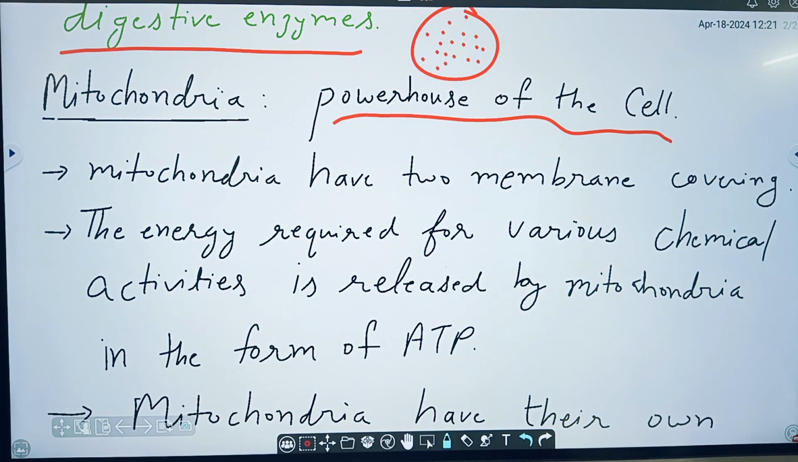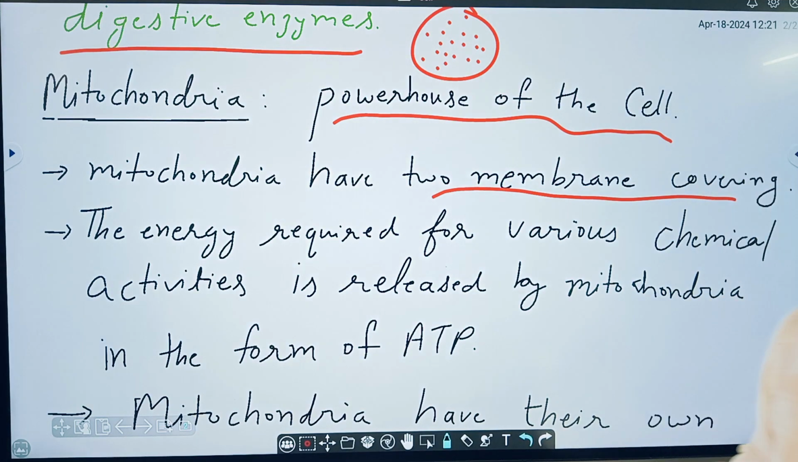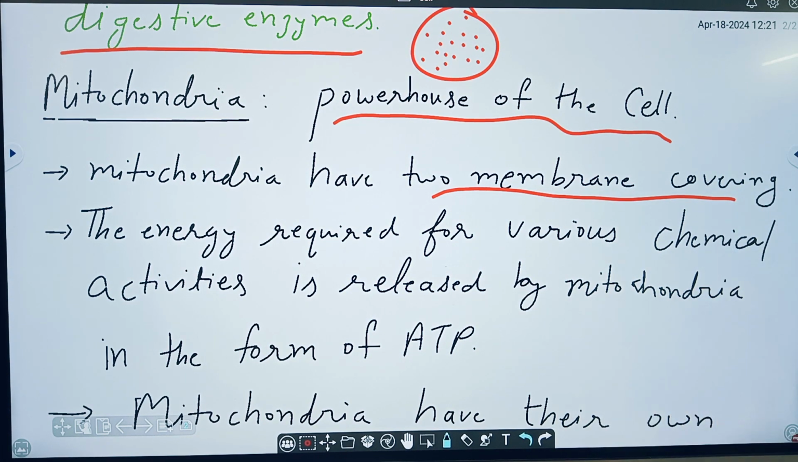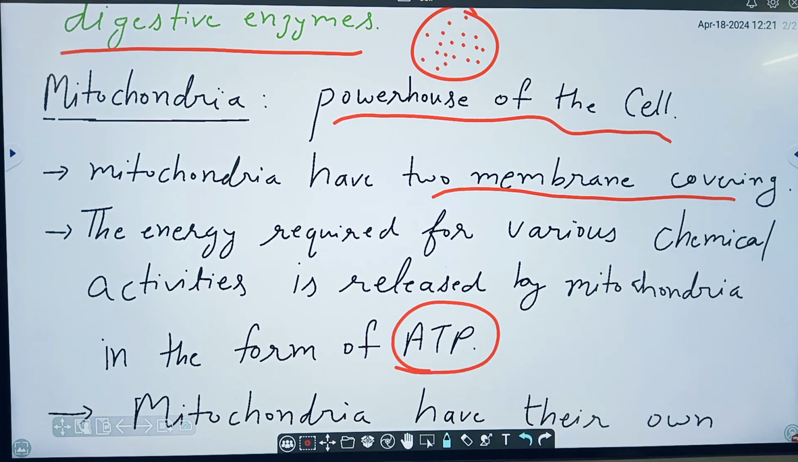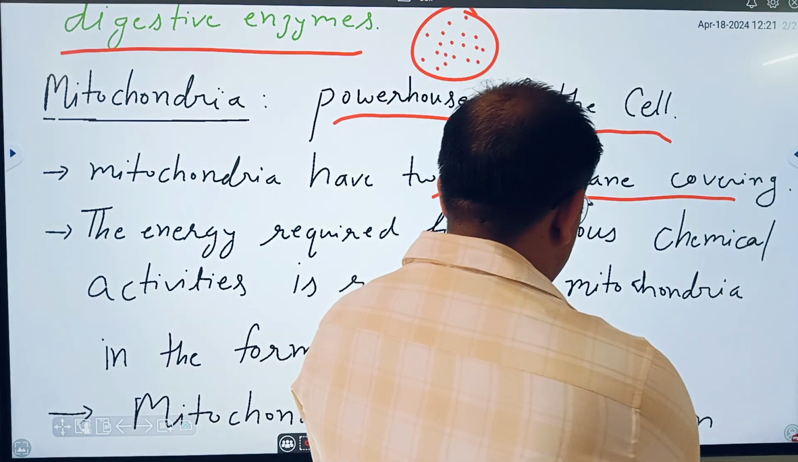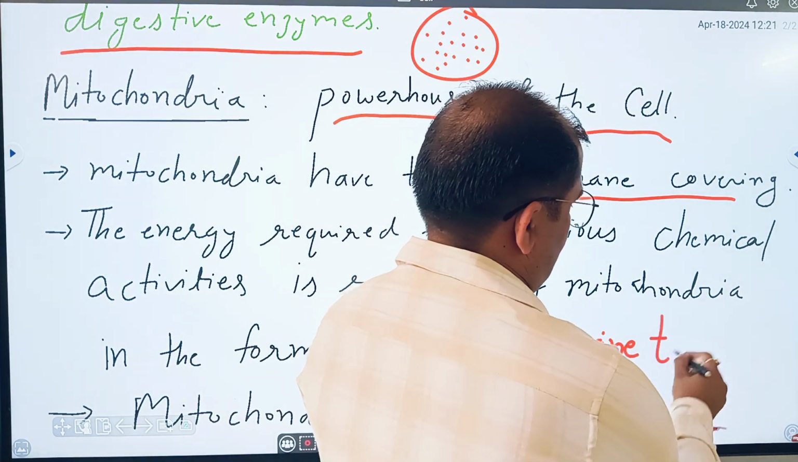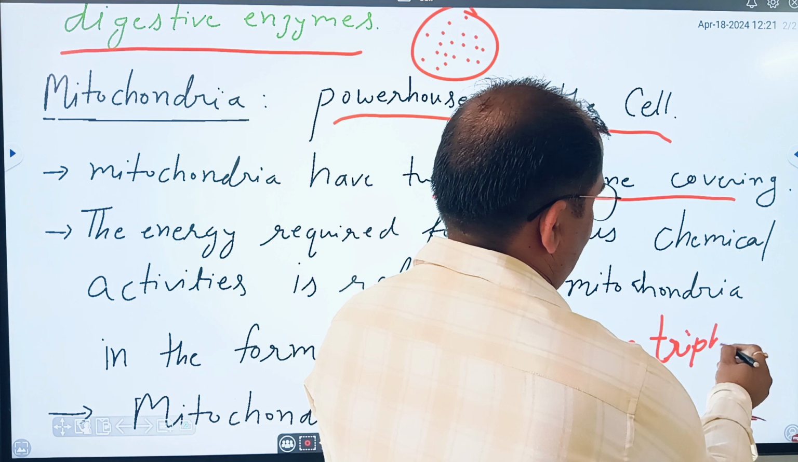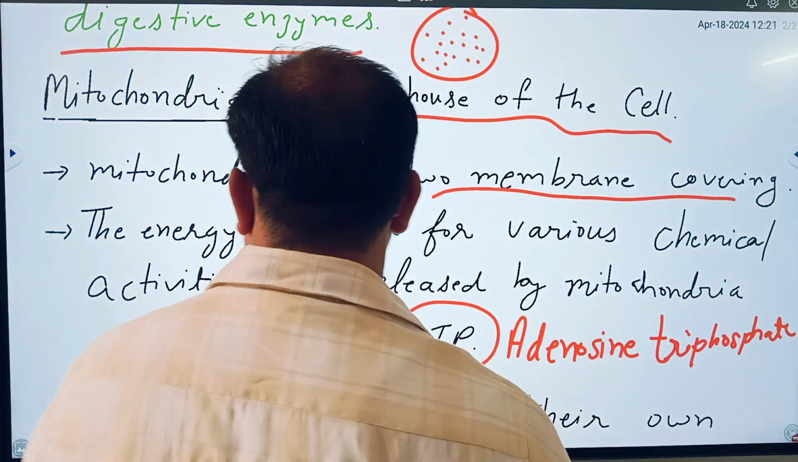Mitochondria also have a two-membrane covering. There is a double membrane outside the mitochondria. The energy required for various chemical activities is released by mitochondria in the form of ATP. ATP is adenosine triphosphate.